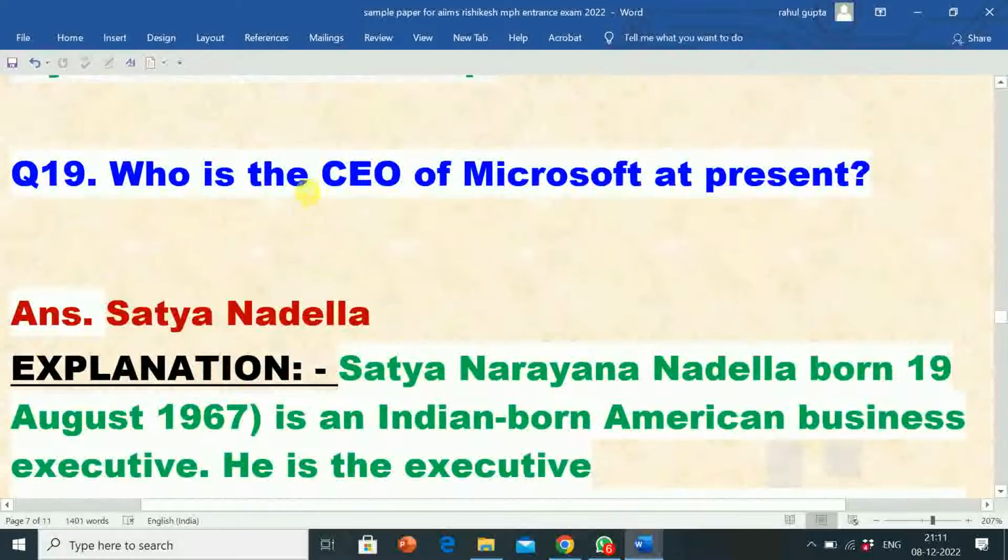Question number 19. Who is the CEO of Microsoft at present? Its answer is Satya Nadella. Satya Nadella is the CEO of Microsoft at present.